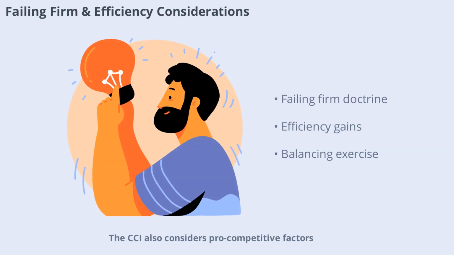The CCI also considers pro-competitive factors, such as rescuing a failing firm or generating efficiencies. These considerations can offset anti-competitive risks, supporting approval of combinations that would otherwise be blocked. The failing firm doctrine is especially relevant in distressed M&A, while efficiency gains can include innovation and improved production. These factors are part of the CCI's overall balancing exercise.